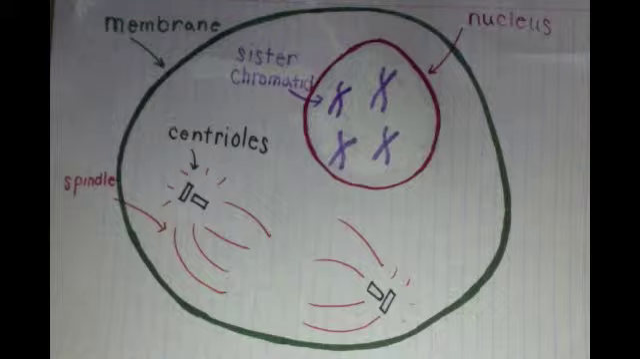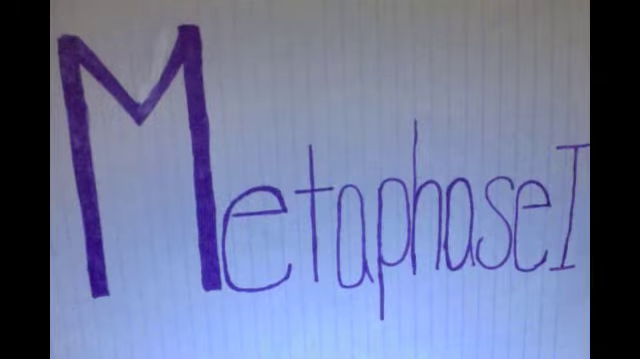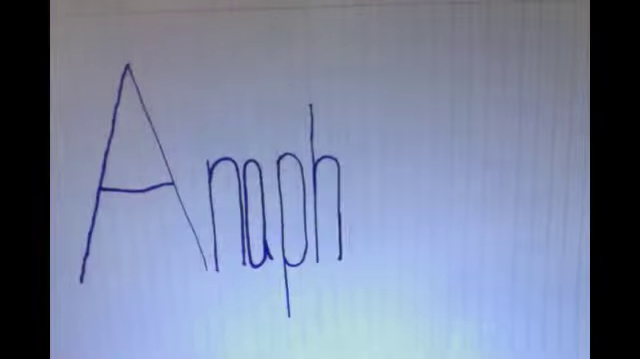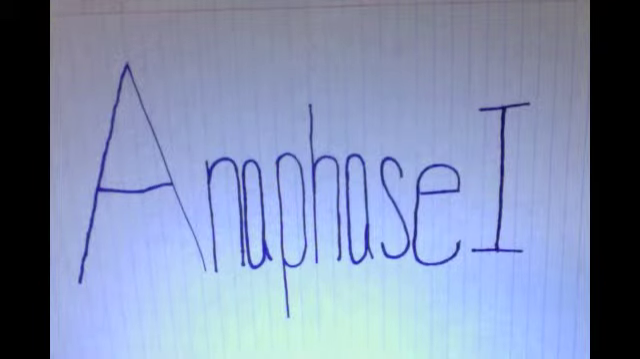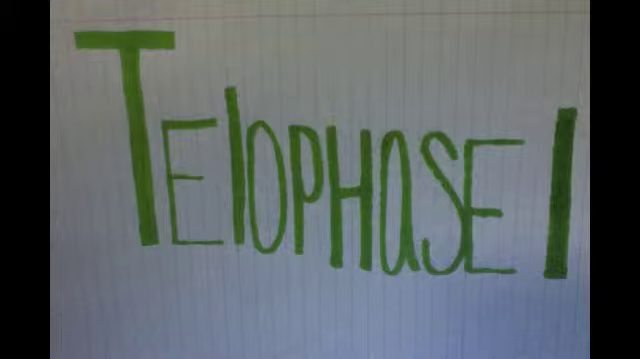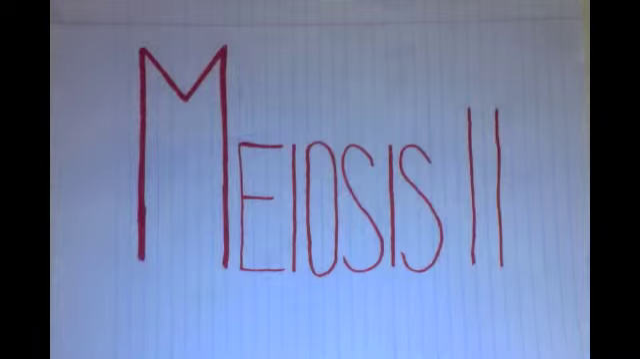Centrosomes are also duplicated. During metaphase 1, tetrads move along microtubules and line up along the metaphase plate. Alignment of tetrads is completely random. During anaphase 1, microtubules attach and kinetochores pull chromosomes toward opposite poles of the cell. Sister chromatids remain bound. During telophase 1, complete haploid sets of chromosomes are at each pole. Nuclear envelopes form around each set as they decondense, and cytokinesis begins. Meiosis 2 is the separation of sister chromatids.